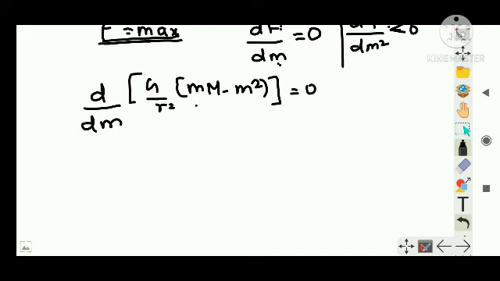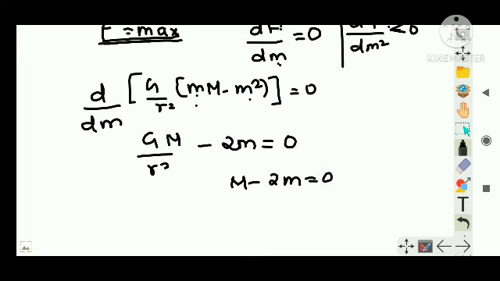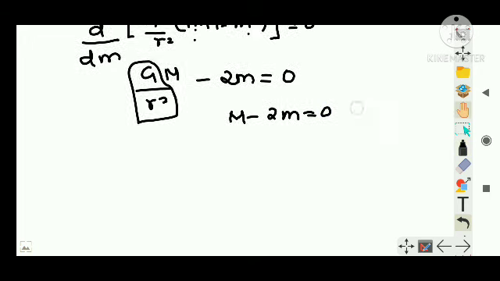Differentiating this, G by r squared is constant, and M is constant, then dm by dm goes off, minus 2m, that is equal to 0. So I can write M minus 2m is equal to 0, because this term is a constant term, this cannot be 0. G by r squared can never be 0. So that means M minus 2m must be 0.